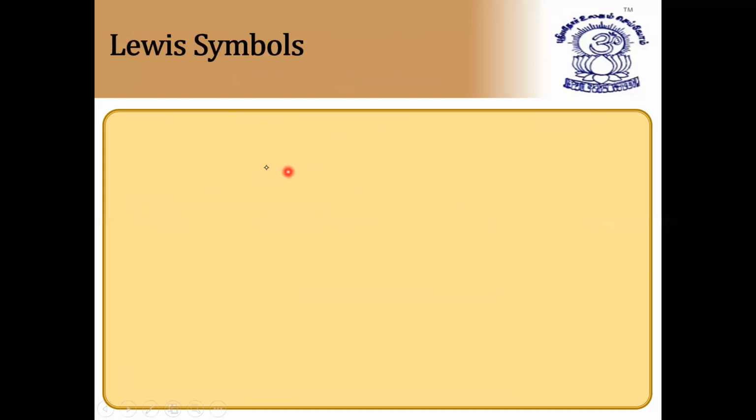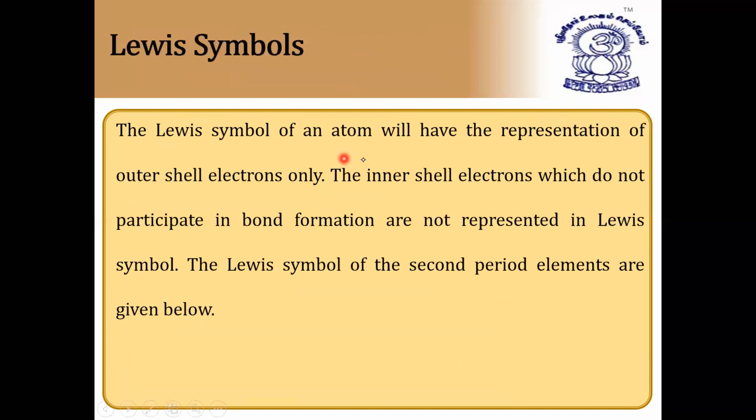Now we can see the Lewis approach. The Lewis symbol of an atom will have the representation of the outer shell electrons only. The inner shell electrons, which do not participate in bond formation, are not represented in Lewis dot symbols or Lewis structures. So according to Lewis symbols, we will discuss only the outermost electrons. The Lewis symbols of the second period elements are given below.